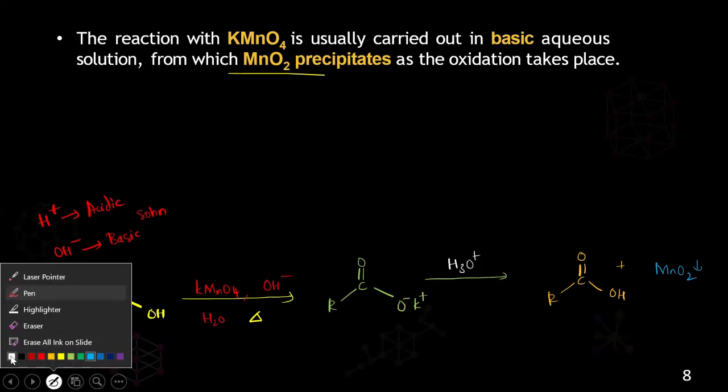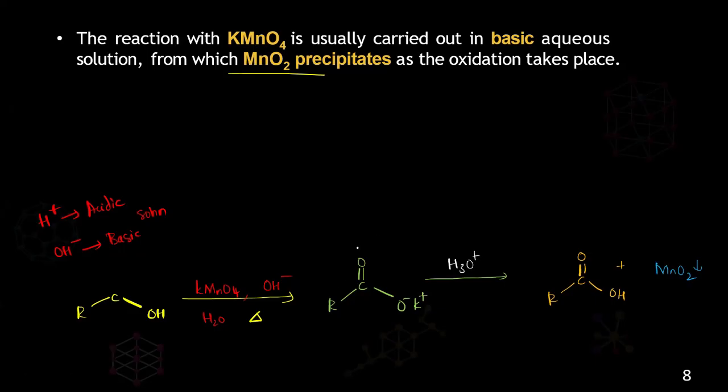So what are the things you need to observe here? First of all, what's happening here? There is a strong oxidizing agent you are using, and you are using it in the basic condition. Remember this. So you are using a strong oxidizing agent in basic condition, or you can say in basic solution.